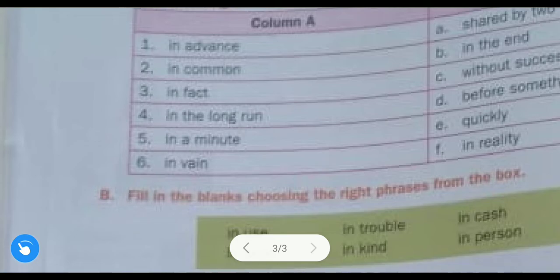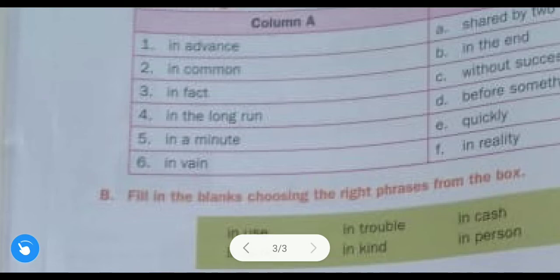First, in advance, the answer is D. See, D, before something begins. So what is the meaning of this phrase in advance? In advance means before something begins. Now let us discuss the second phrase, that is in common. Answer is A. What is the answer? Shared by two or more people. In common means shared by two or more people. Third one is in fact. Answer is F. That is in reality. Fact means what? Reality. In fact means in reality. Fourth, in the long run. Answer is B. In the end.